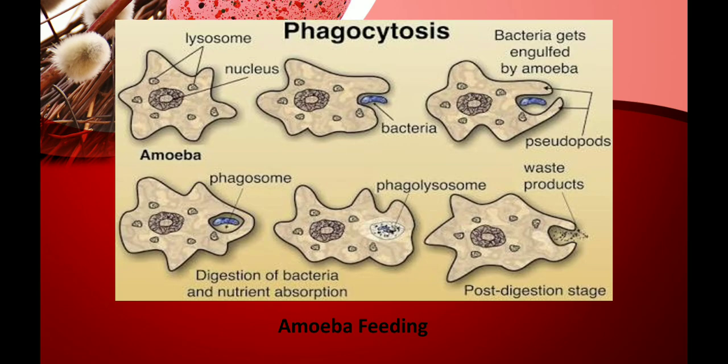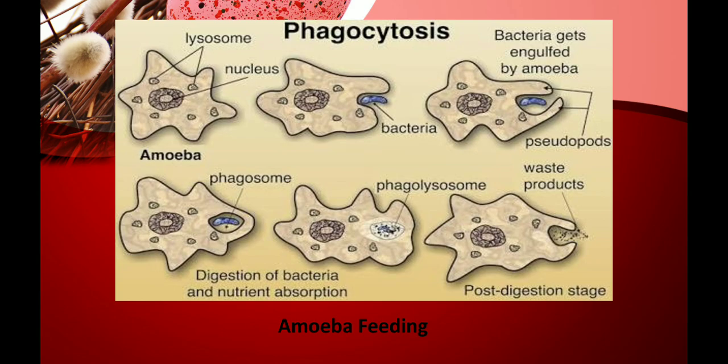Now the bacteria is digested and its nutrients are absorbed by the amoeba. Once the bacteria enters the amoeba, it dies and its nutrients are absorbed, and the waste is thrown away from the body with the help of contractile vacuoles.